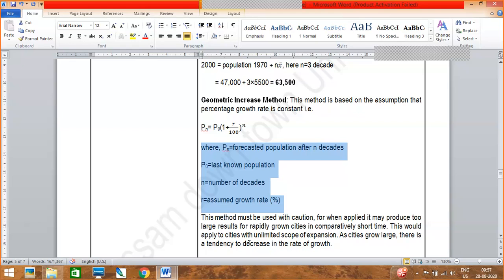And you can write this. Already explained where the geometric increase method is used. It is used in a city where the population is increasing day by day, where it is rapidly growing. Rapidly growing large cities, geometric increase method is used.